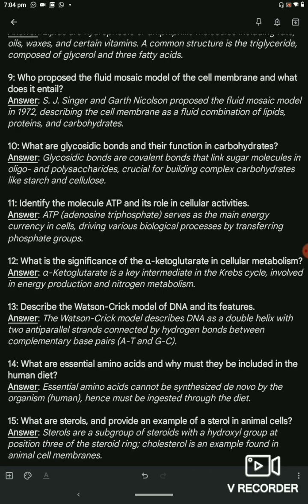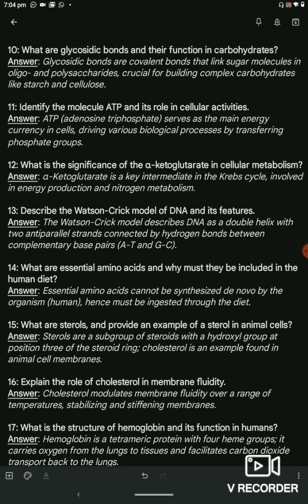Question 11. Identify the molecule ATP and its role in cellular activities. Answer. ATP, adenosine triphosphate, serves as the main energy currency in cells, driving various biological processes by transferring phosphate groups.